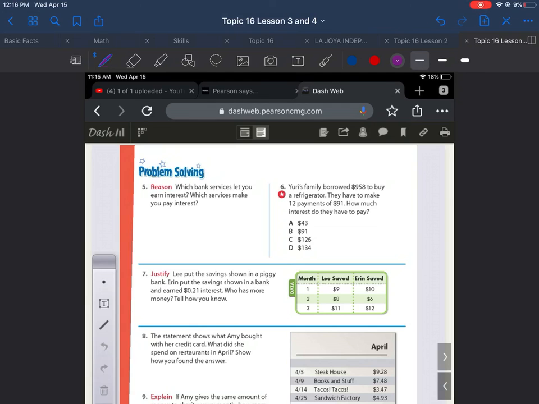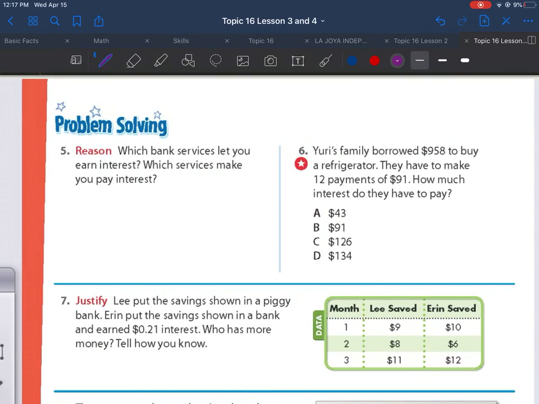Number 5. Which bank services let you earn interest? Which services make you pay interest? So which bank services let you earn interest? When you're going to earn interest is when you're saving. If you put money in your savings account, that means that the bank is saving the money for you and you keep it there at the bank, they're going to give you interest. Okay? So you're going to get interest, which is going to be good for your account because the amount is going to increase.